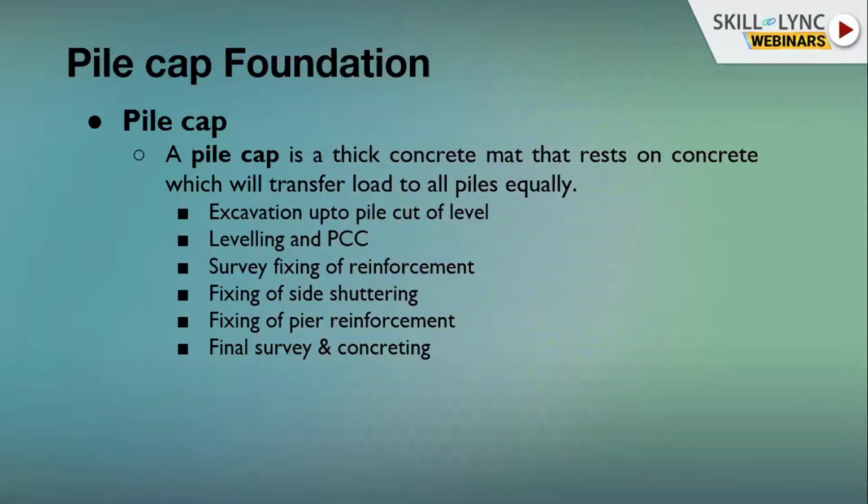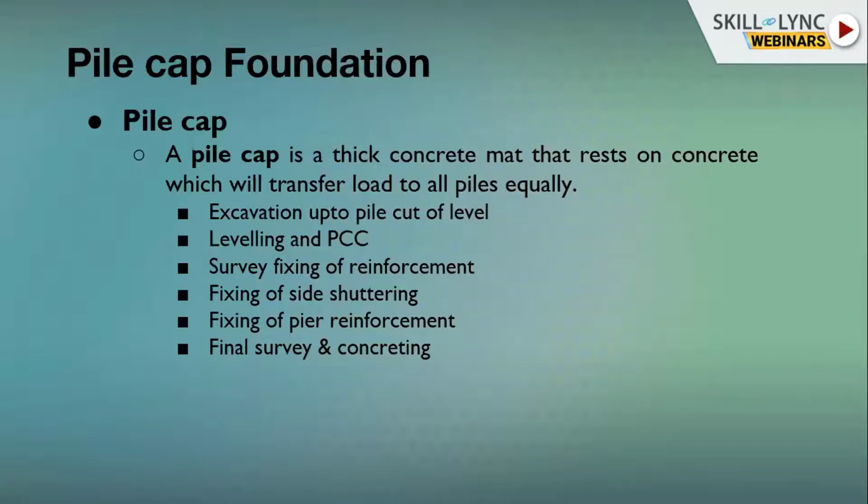So what practical things are we supposed to check while executing a pile cap? Excavation up to pile cutoff level. As per design criteria, our pile should be embedded 75 into the pile cap. So an engineer must ensure that whatever excavation is there, it should be 75 below our pile top. Leveling and surface of PCC. After doing excavation, we should level the soil, and after that we will do PCC, plain cement concrete. Then we will do a survey to mark the points and accurate position of the pile cap, and after that we can start reinforcement.